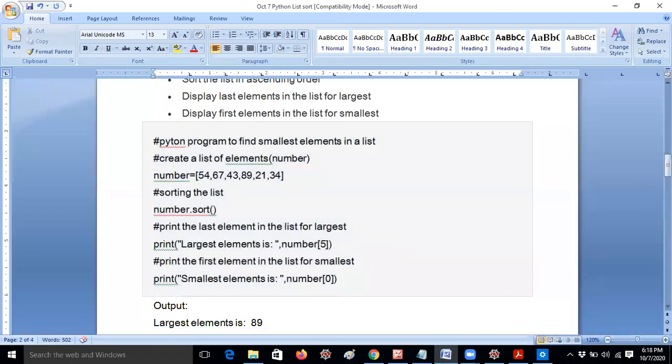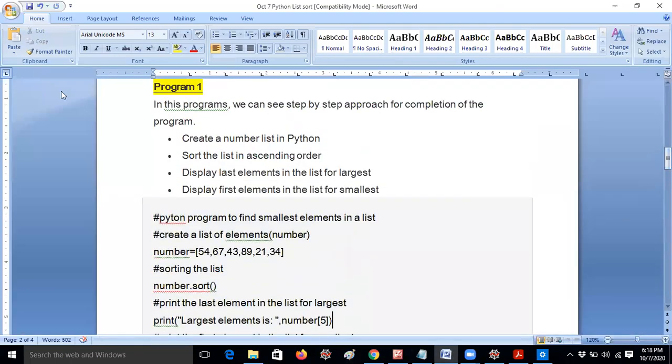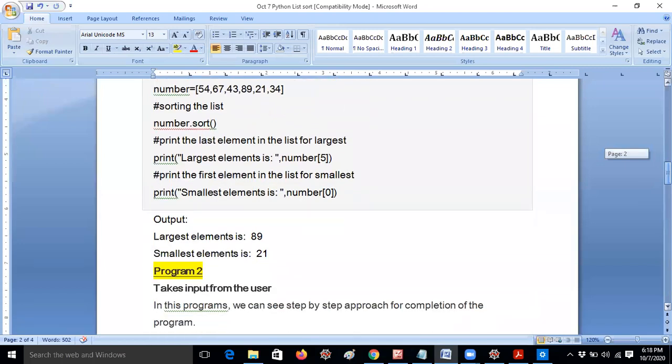So that's the reason I am telling how I am creating a program. Create a list of numbers in Python. Sort the list in ascending order. Display the last element in the list for the largest, and display the first element in the list for the smallest. So this is program 1. Let's move to program 2.